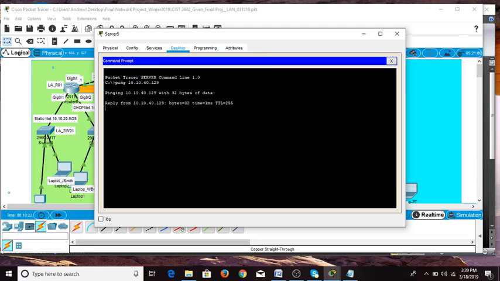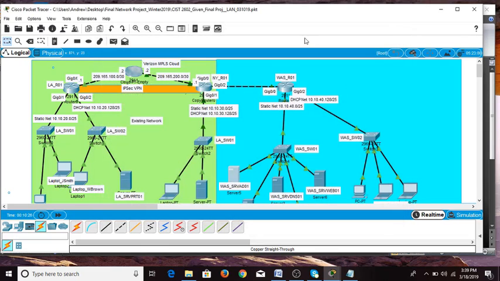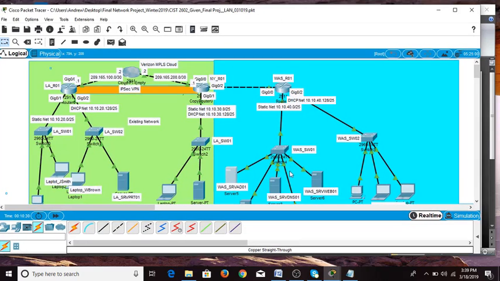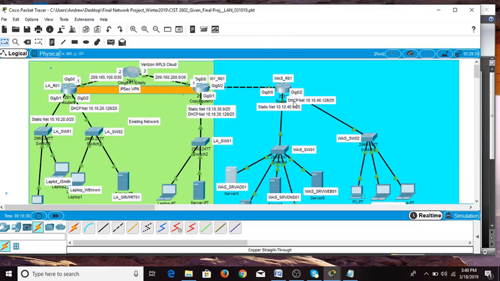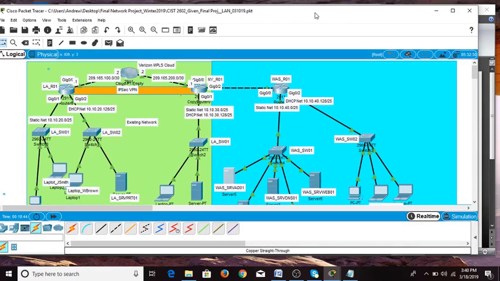So this router replacement was successful, and you apply the same procedure if you need to replace one of these switches. First, you stage a switch, put the configuration on the switch, and then replace it the same way that we did here. If you have any questions, call me or talk to me, and I'll work with you to make sure it works.